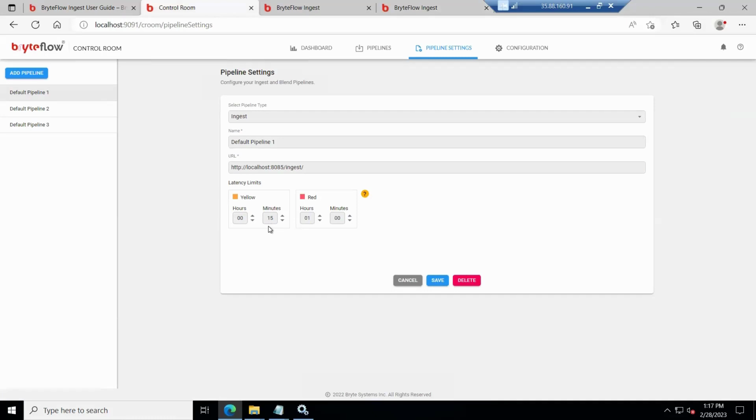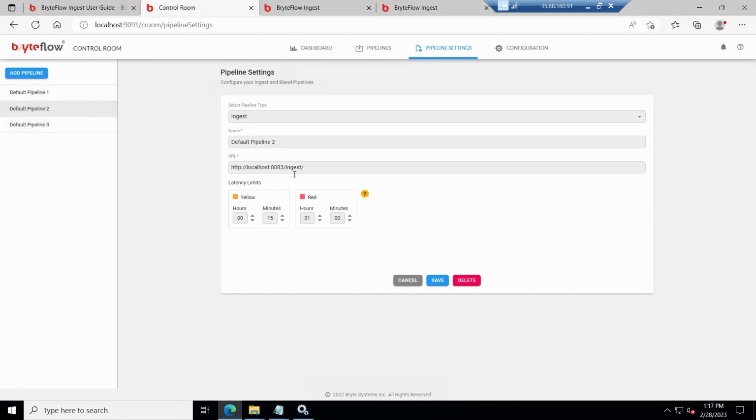So if an extraction is done in 15 minutes, then the yellow latency is reached, and a yellow alert could be sent out using SNS or CloudWatch logs. If nothing is extracted or loaded for 1 hour, then a red alert would be sent out. Below 15 minutes, everything would be green. So this is how you set the alerts.